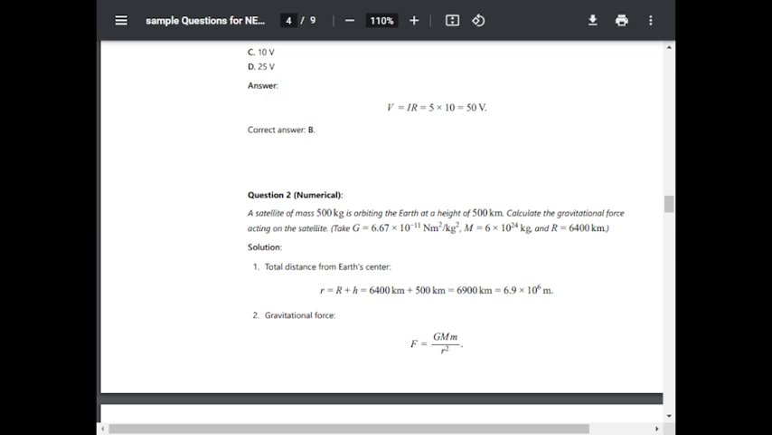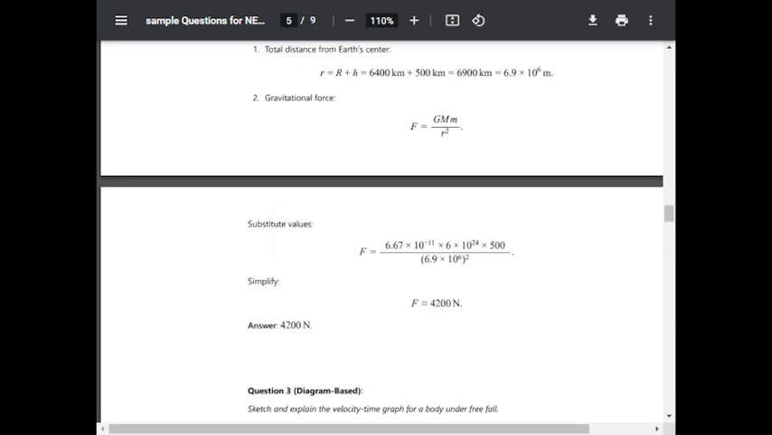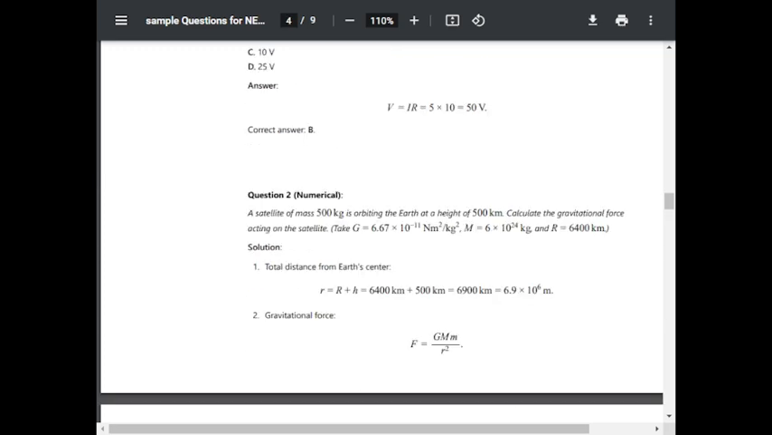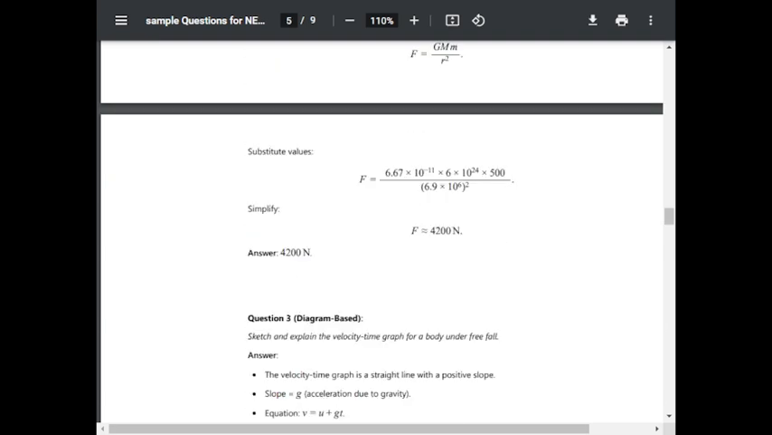R plus H is equal to 6400 plus 500, that is 6900 kilometer, that is 6.9 into 10 raised to power 6 meter. The gravitational force F is equal to G M m upon R square. Putting the values and solving it, F is equal to 4200 newton. Hence, the answer is 4200 newton.